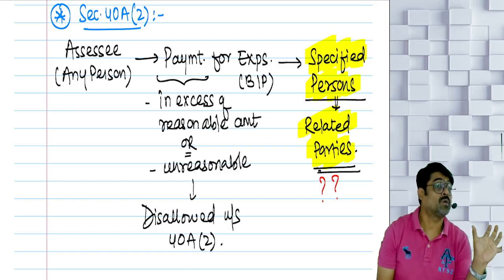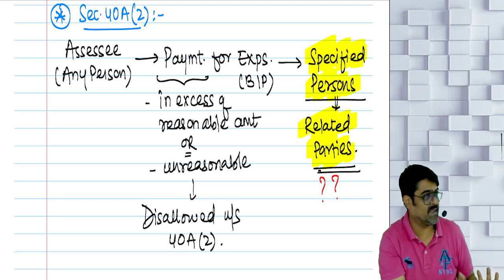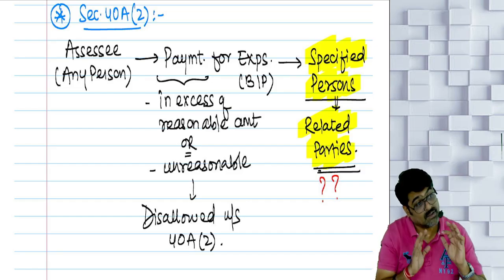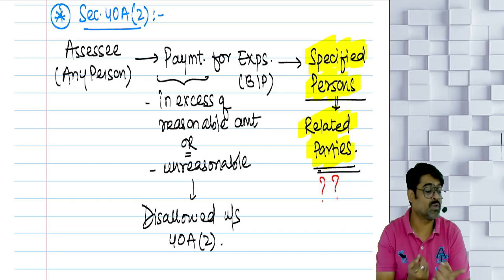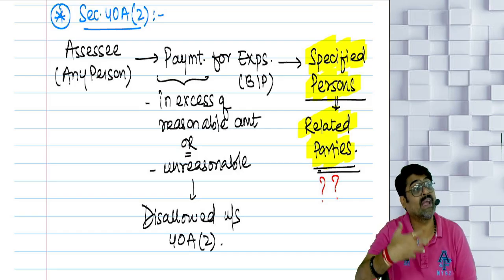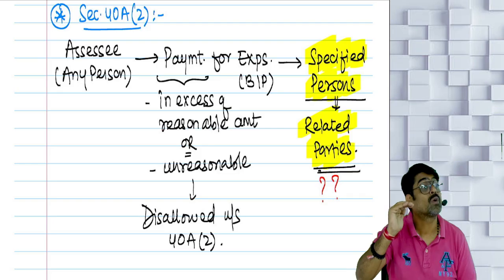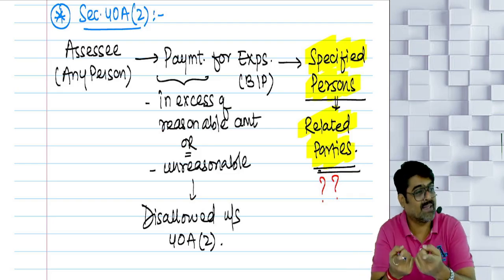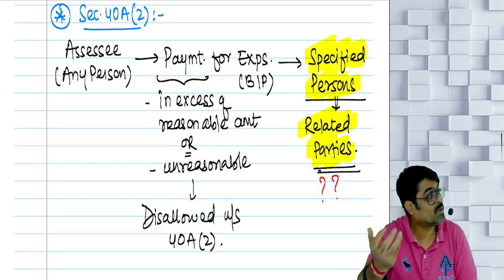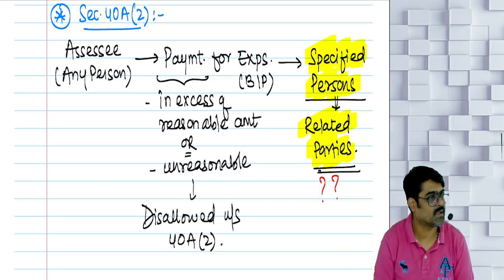And now tell me, on 5,40,000 which I have claimed extra as my expense under the PGBP head, I am saving 1,62,000 of tax. And I can do this kind of adjustment only if I make the payment of business expenses to my related parties. So the income tax department is very cautious when it comes to allowing the deduction for business expenses which you have paid to related parties. That time immediately 48(2) comes into the picture.